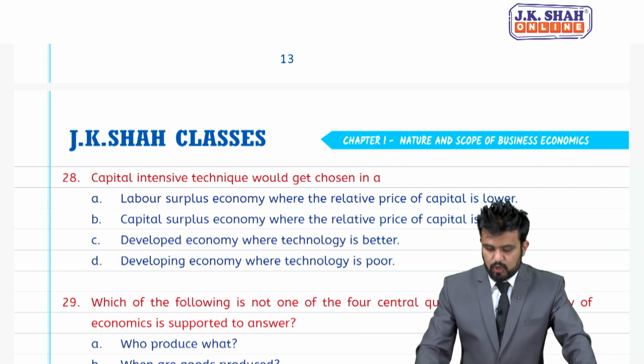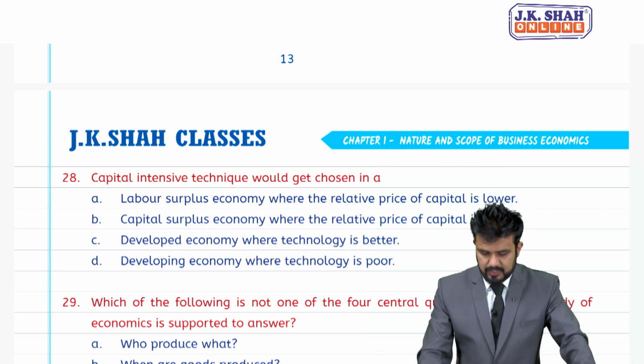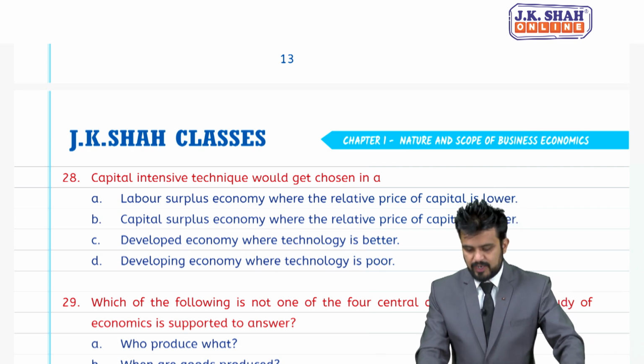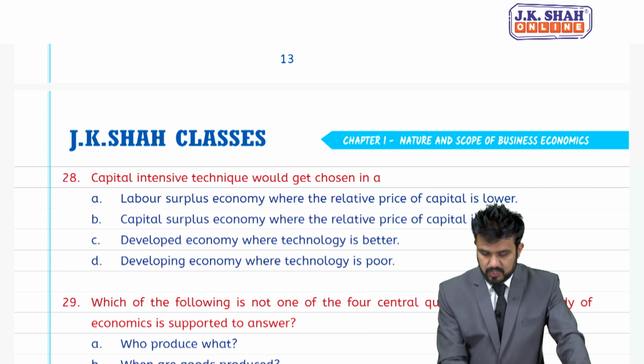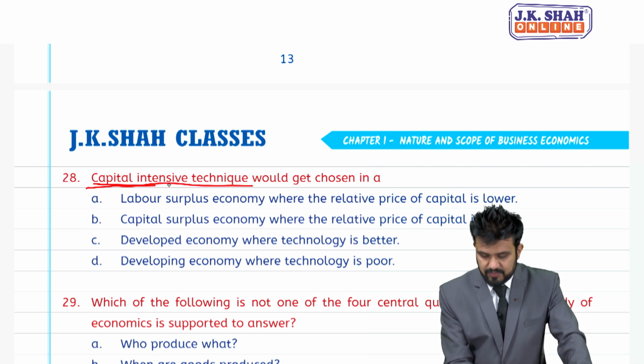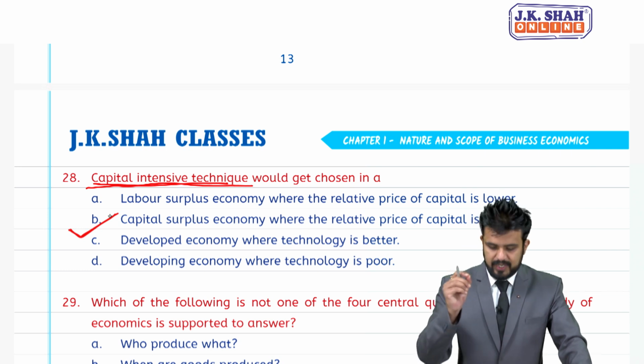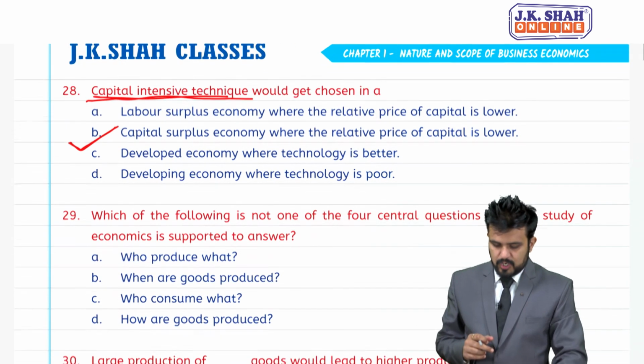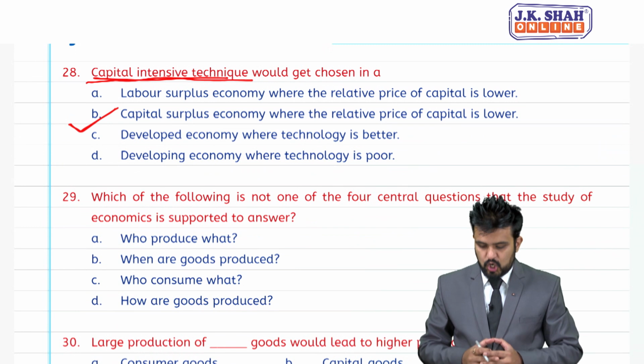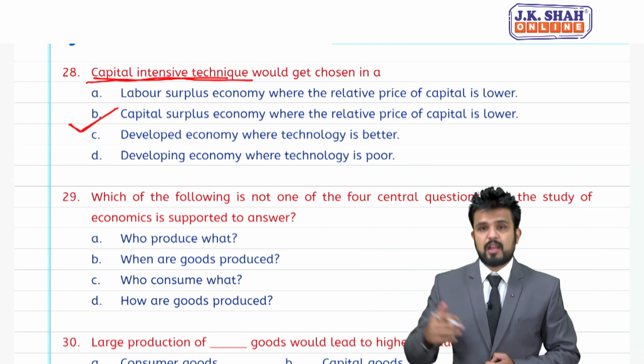C, developed economy, where technology is better. And D, developing economy, where technology is poor. So, students, capital intensive techniques are used in capital surplus economy. B is the right answer. 29. Which of the following is not one of the 4 central economic problems?